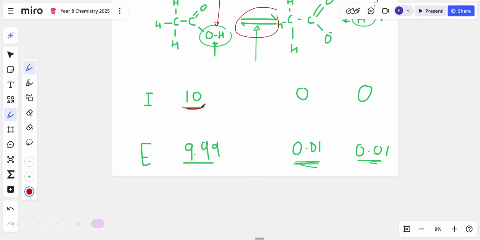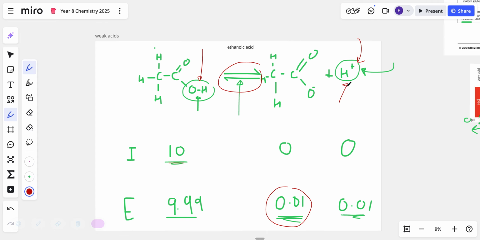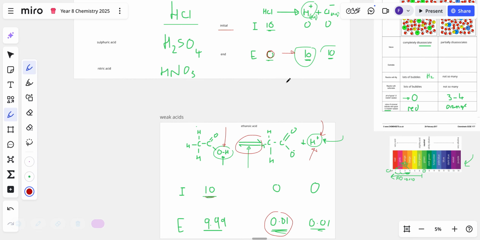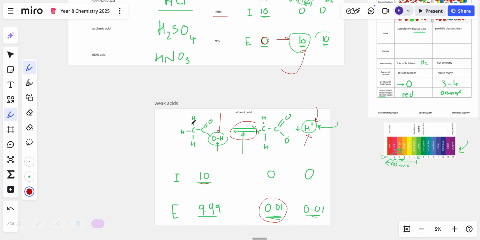If you have 10 moles, only a very, very tiny amount will break down and release H plus ions. In a strong acid, you've got 10 moles of H plus ions. With a weak acid, as much as I started off with 10 moles, only a tiny little bit broke off to form H plus ions.